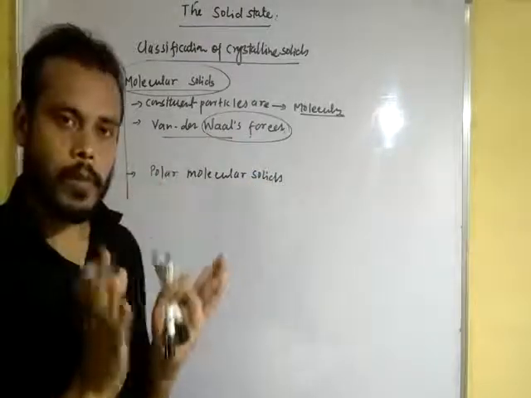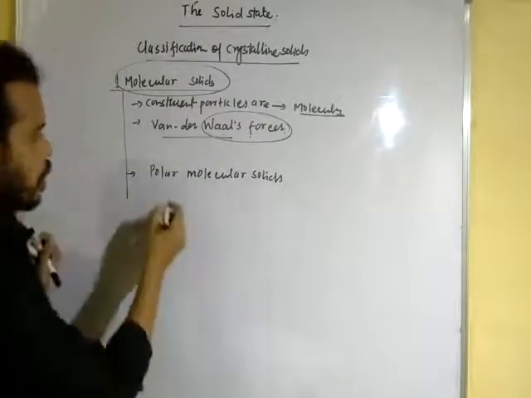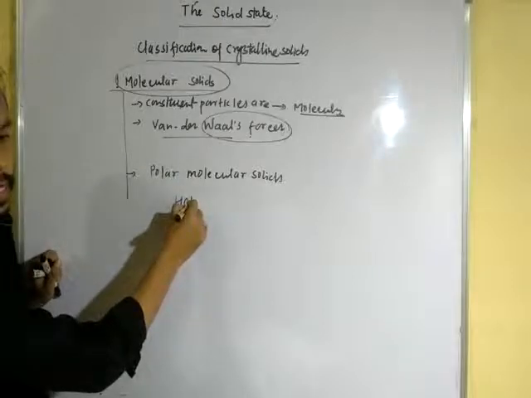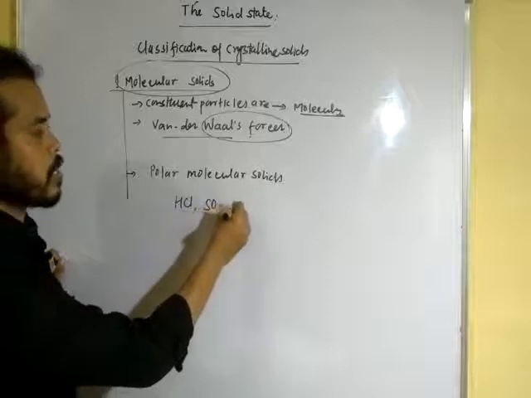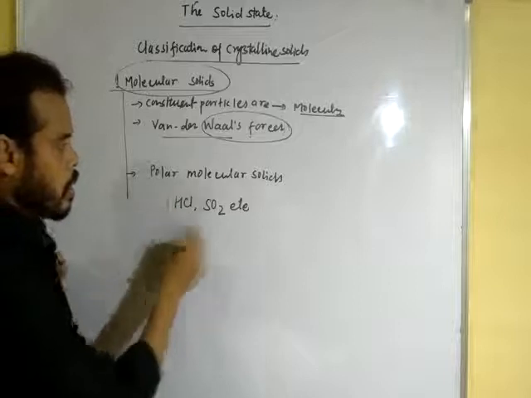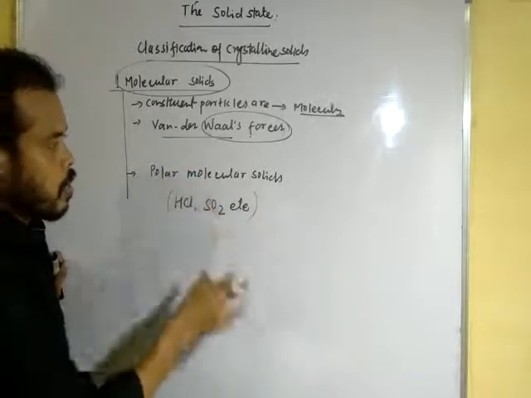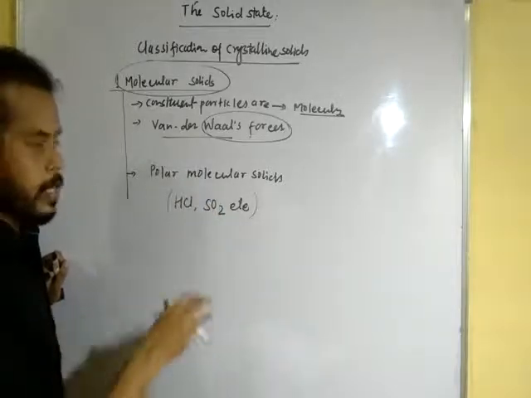In this type of solid, the constituent particles are polar molecules like HCl, hydrochloric acid in the solid state, sulfur dioxide in the solid state, etc. The constituent particles are polar in nature.